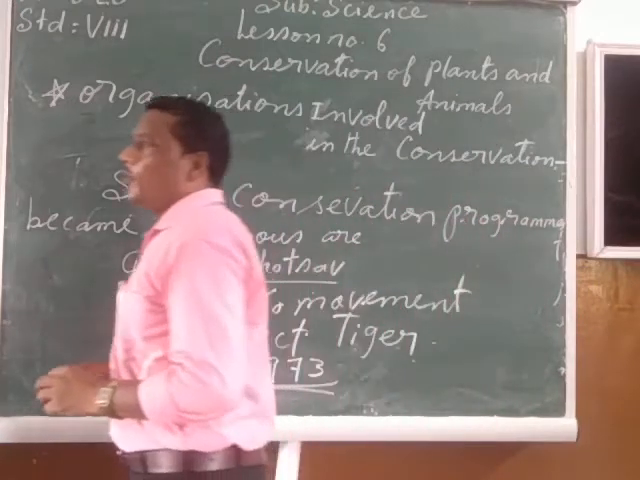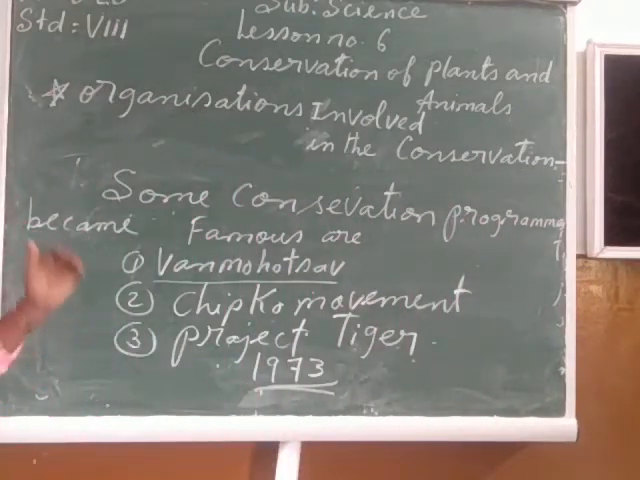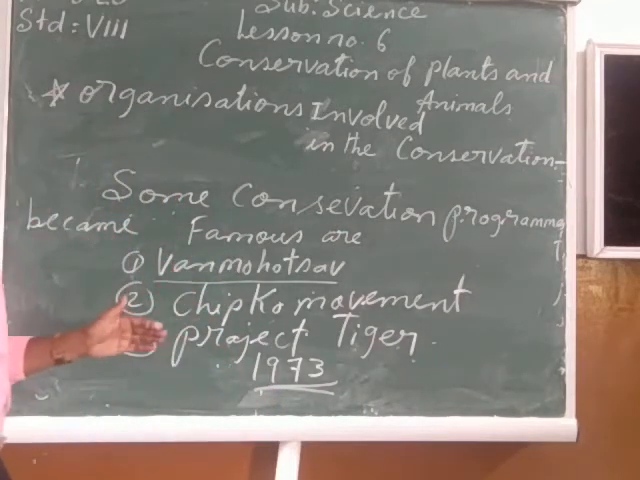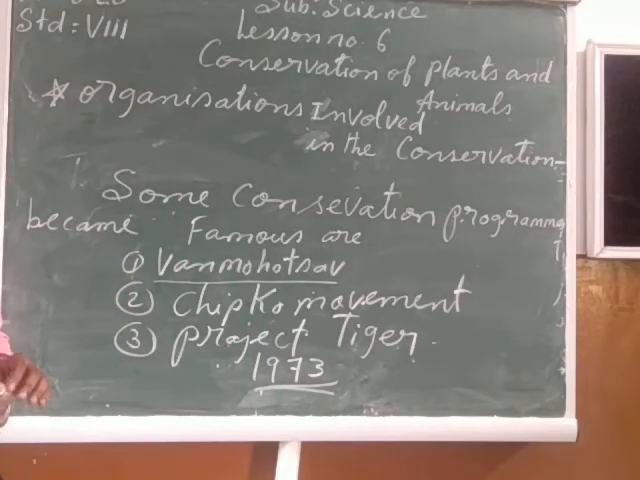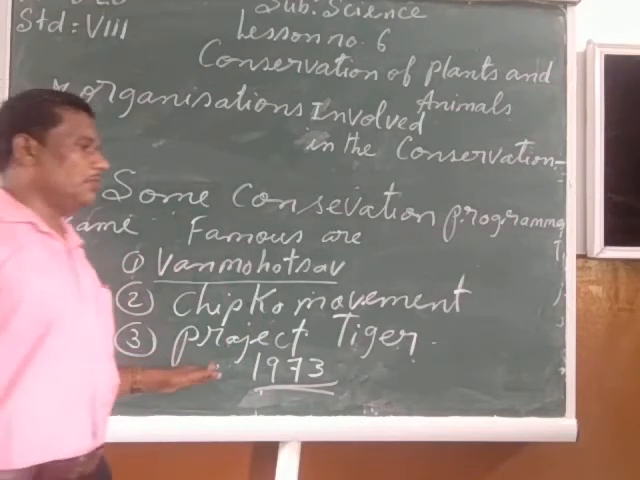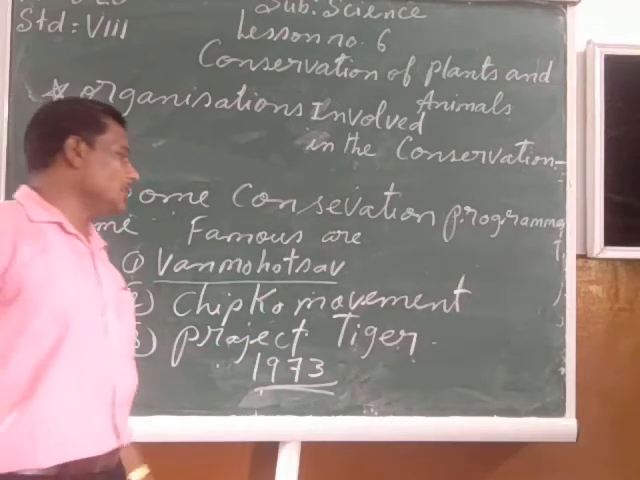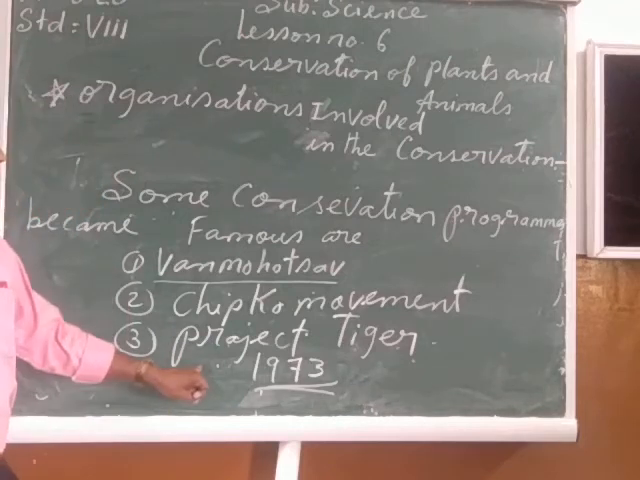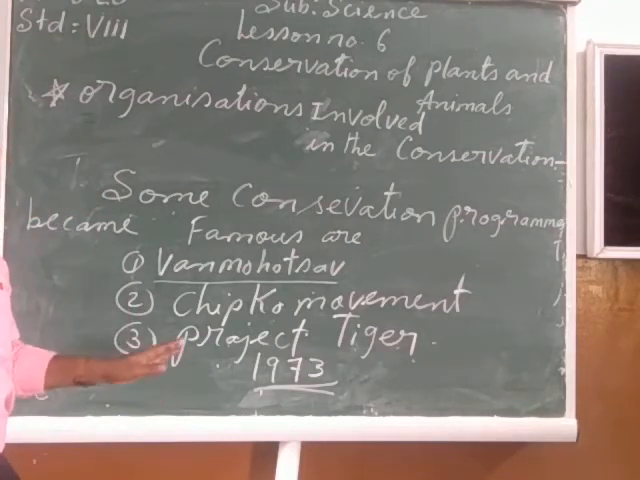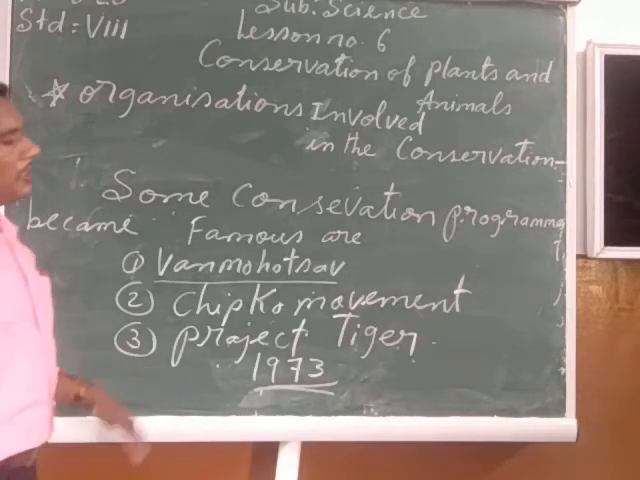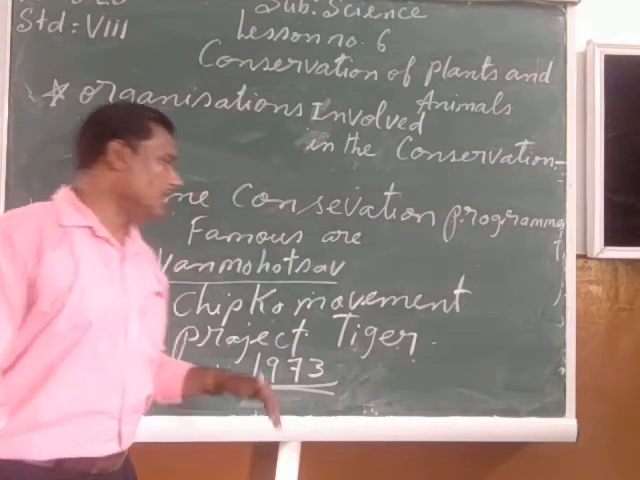So my children, first of all, what happened in this project? First of all, all the natural habitats or natural areas where tigers are found were recorded. These are the particular places where tigers have been found, and these areas have been declared reserved areas. This means cutting down of trees and hunting of these animals is totally prohibited. So no one can cut down the trees from these areas, and nobody can hunt any type of animals from these areas.